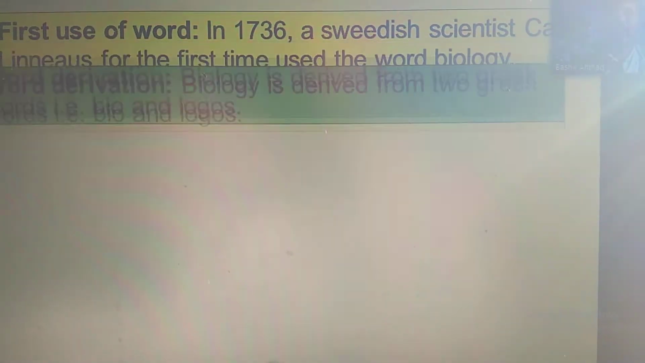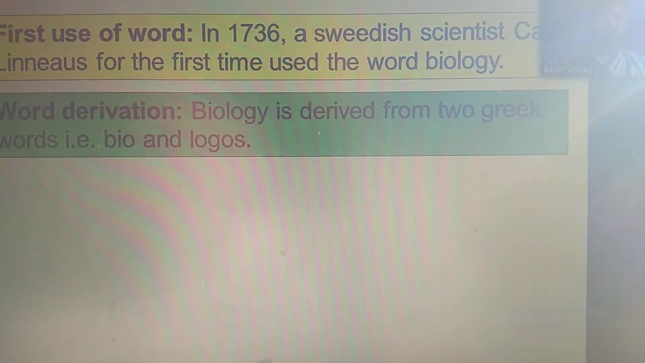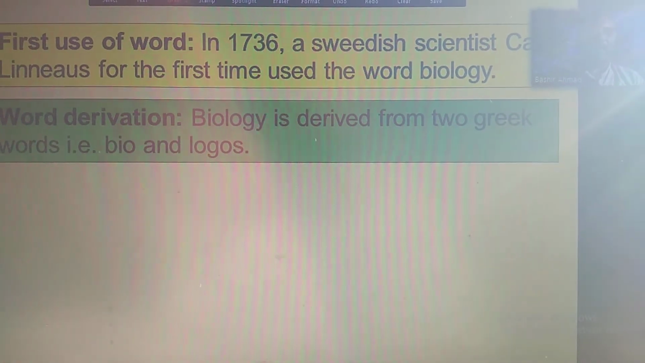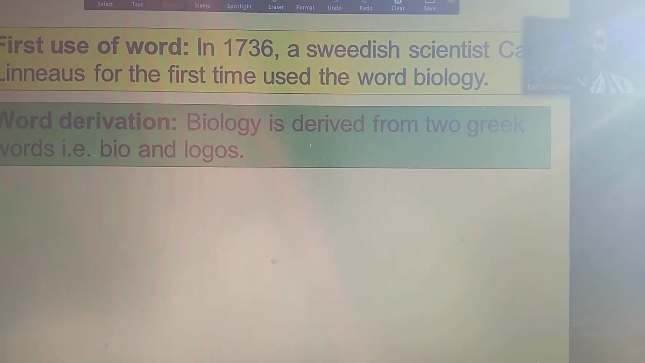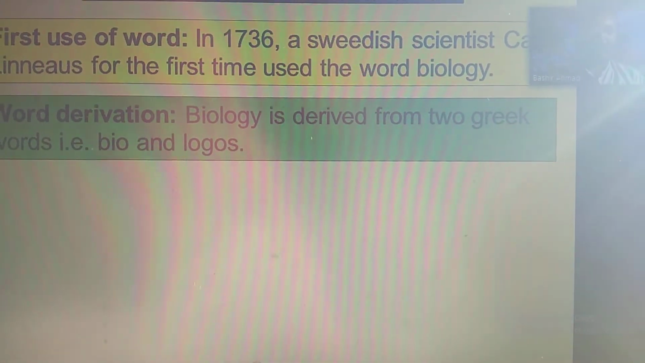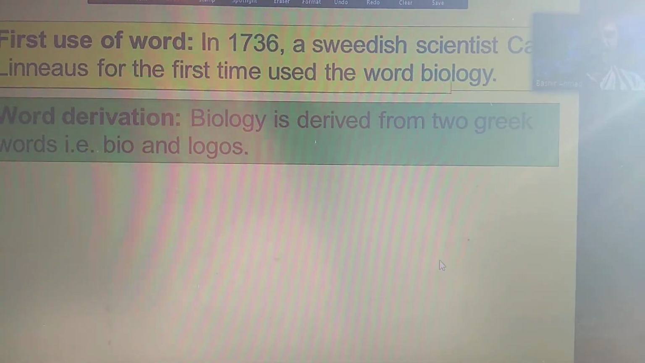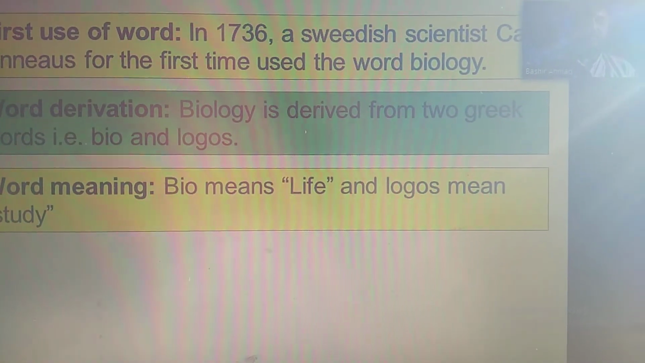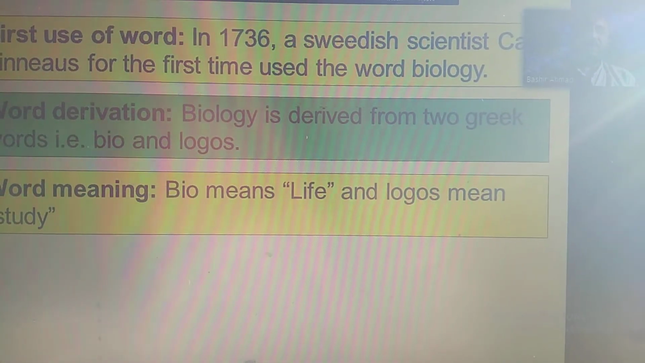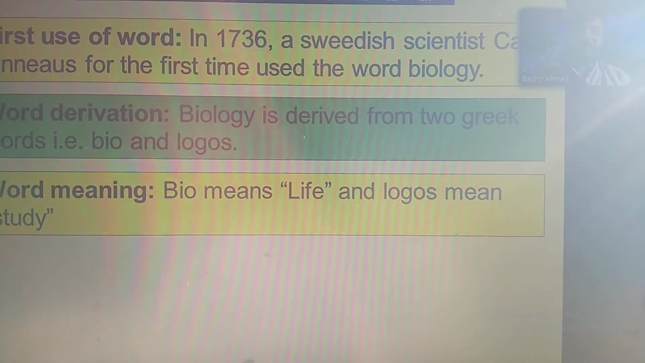So what is the derivation of the word biology? The word biology is derived from two Greek words. Bio means life and logos means study. So the study of life is called biology.